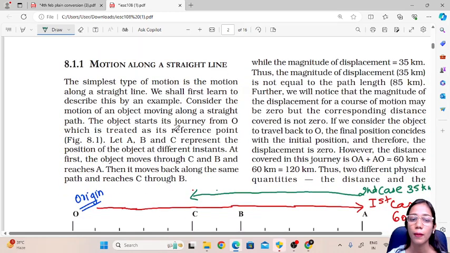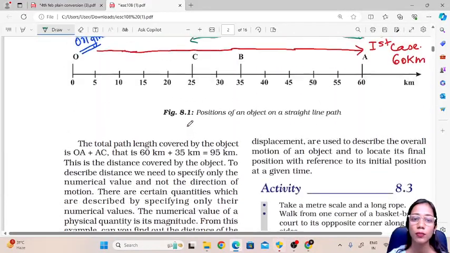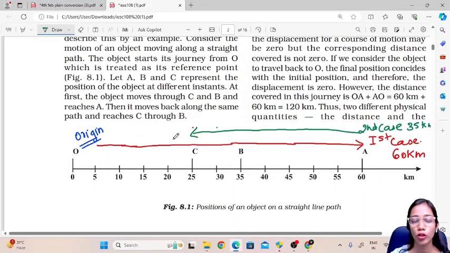Now the total path length. What happened first? It started from O and reached A. In the first case it covered 60 kilometers, so OA is 60 kilometers.